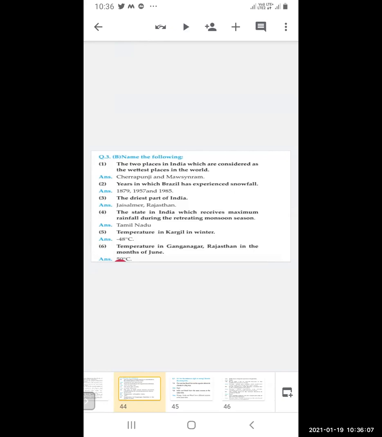The state in India which receives maximum rainfall during the retreating monsoon season is Tamil Nadu. Temperature in Kargil in winter is minus 48 degrees Celsius, very cold. Temperature in Ganganagar, Rajasthan in the month of June is 50 degrees Celsius.